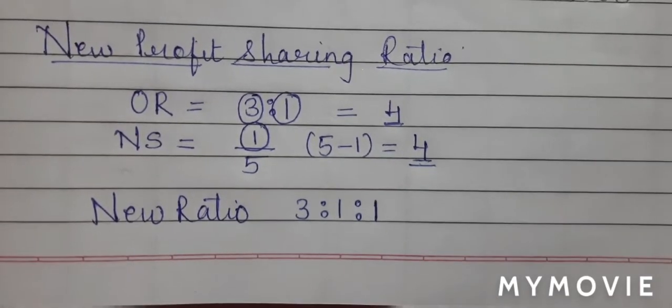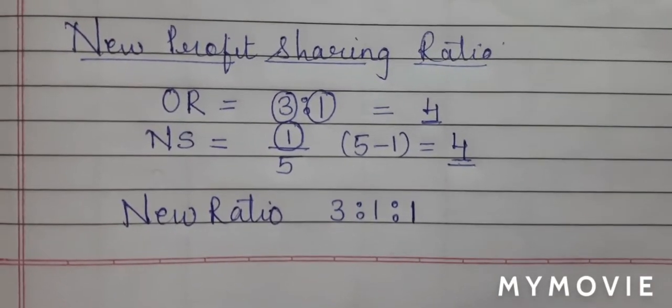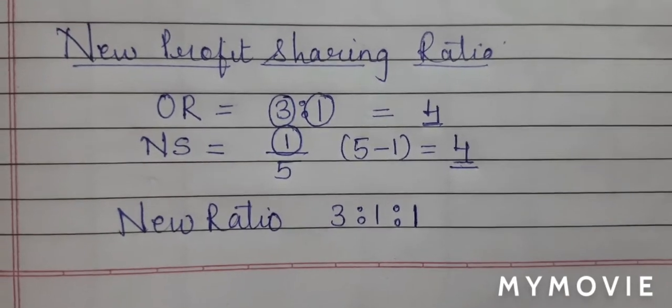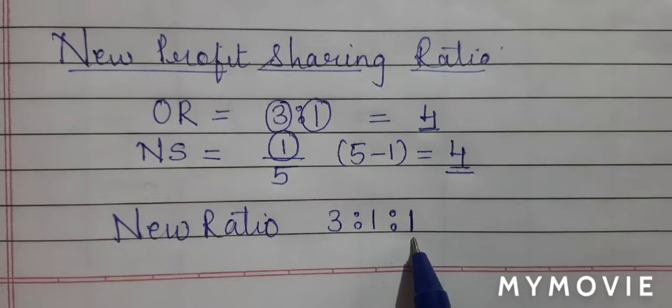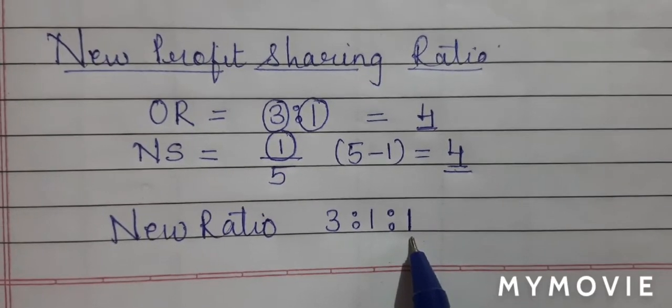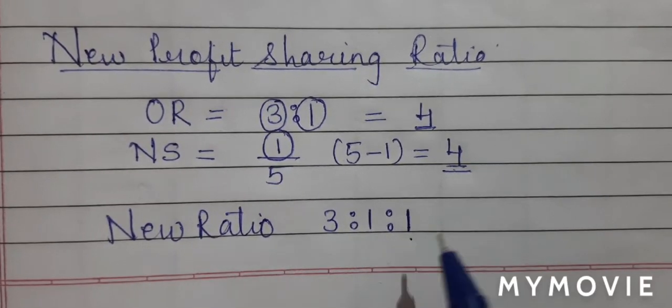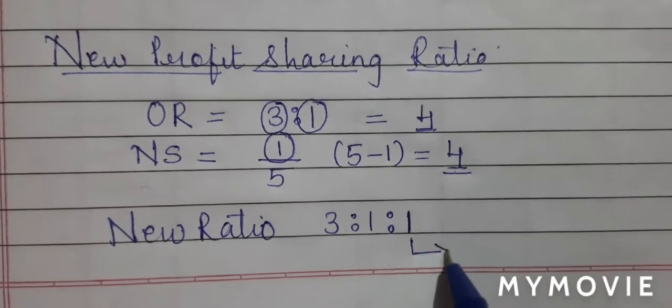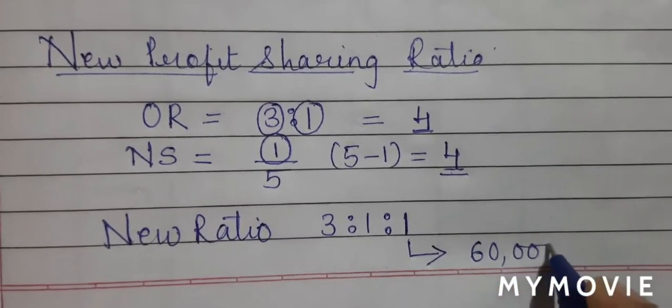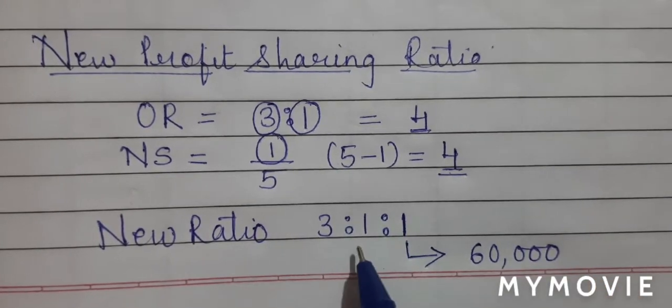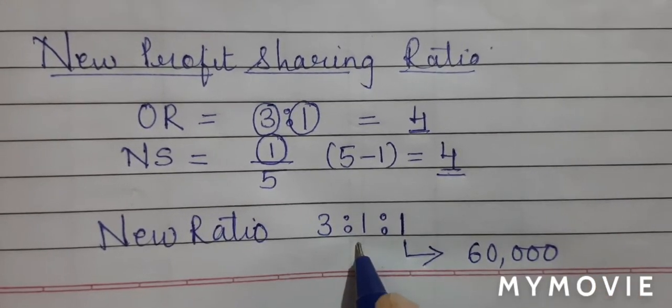Now we need to do capital adjustment. So while doing capital adjustment, we will take the new partner's capital as the base. So considering for one share, the new partner brought in 60,000 rupees. So this person also has one share.